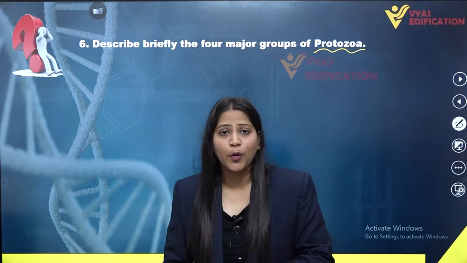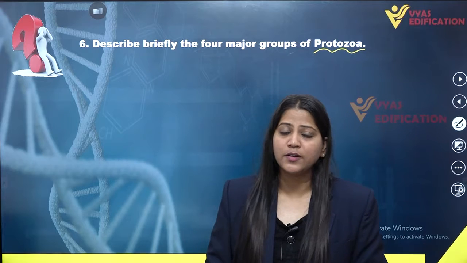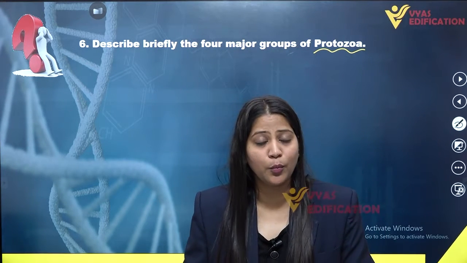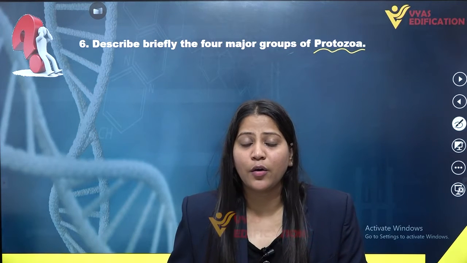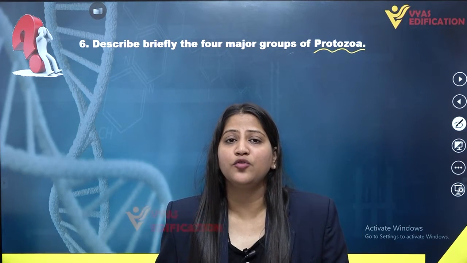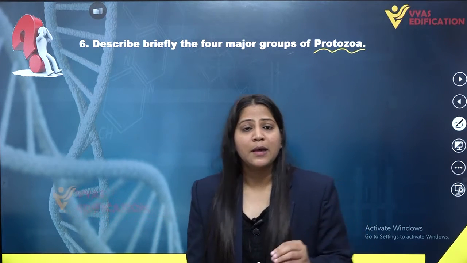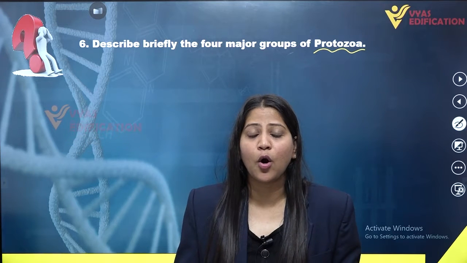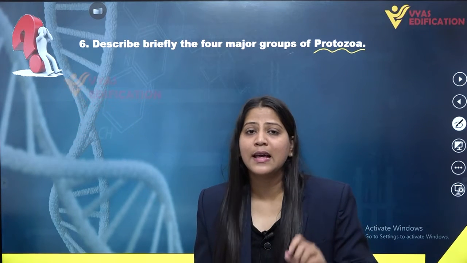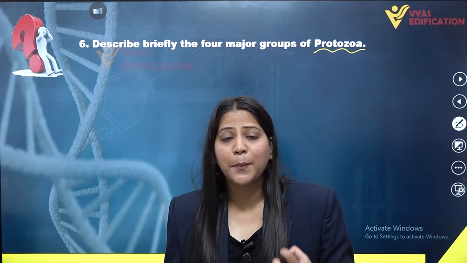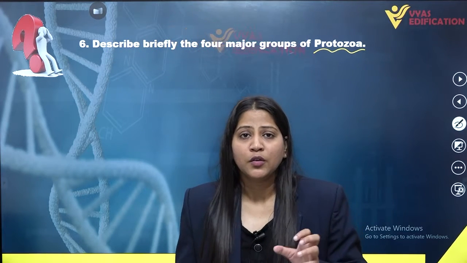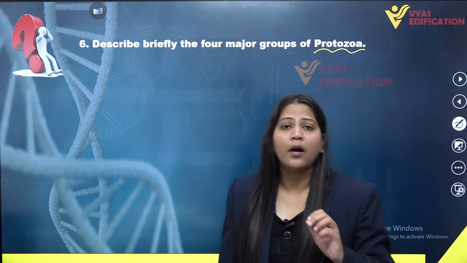These pseudopodia are the characteristic features of the members of amoeboids or sarcodines, and they help these organisms to move and capture their prey. They may be free living and they may be parasitic in nature. The free living member of amoeboids or sarcodines is amoeba, and the parasitic form of sarcodines is entamoeba. So this is all about the amoeboids or sarcodines.